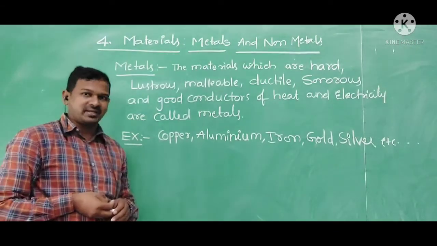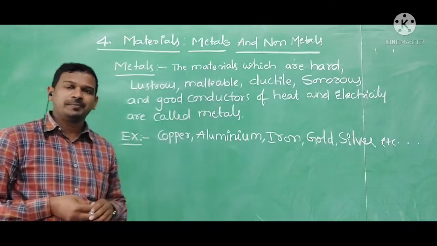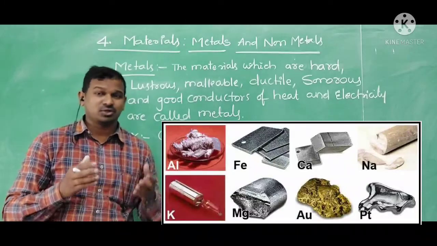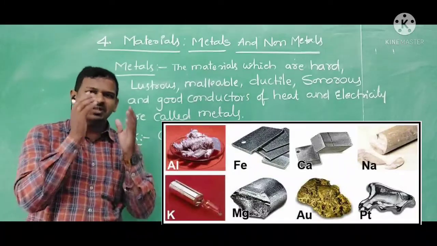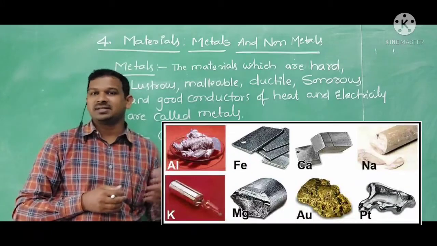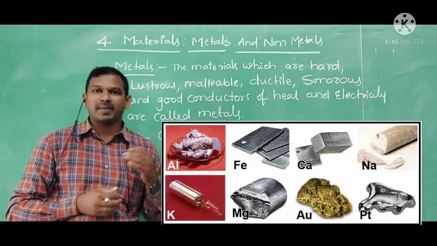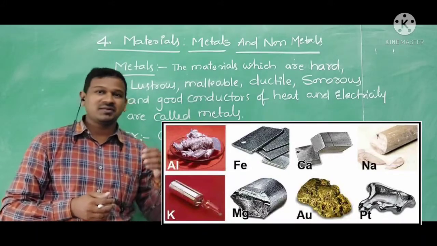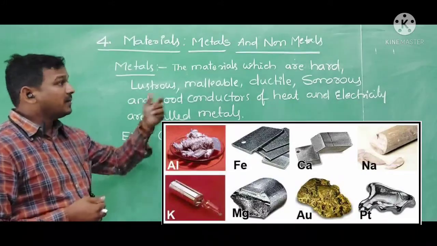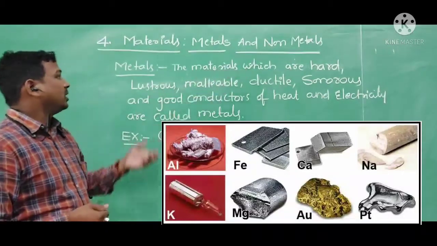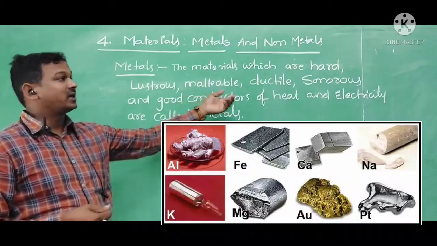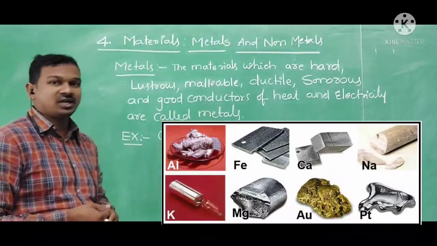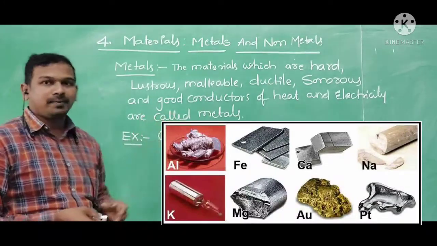Here, the definition of metals. As we discussed just now, some are very hard, some are very shiny, some produce sound. Based upon some physical properties, we divided the materials. So actually, what is a metal? What properties will it show? Let's see with the help of a definition here. The materials which are hard, lustrous, malleable, ductile, sonorous, and good conductors of heat and electricity are called metals.